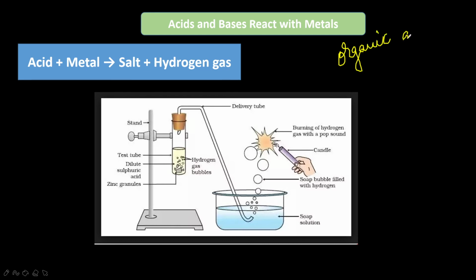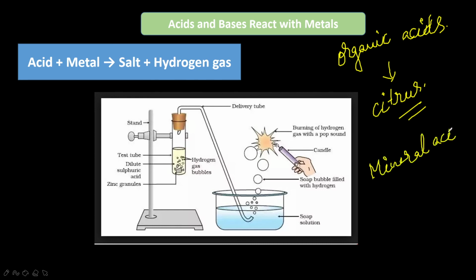Organic acids: all natural citrus varieties and all citrus fruits contain naturally occurring acids, or organic acids. Next come to the mineral acids. The mineral acids are HCl, H2SO4, HNO3, these all come under mineral acids.